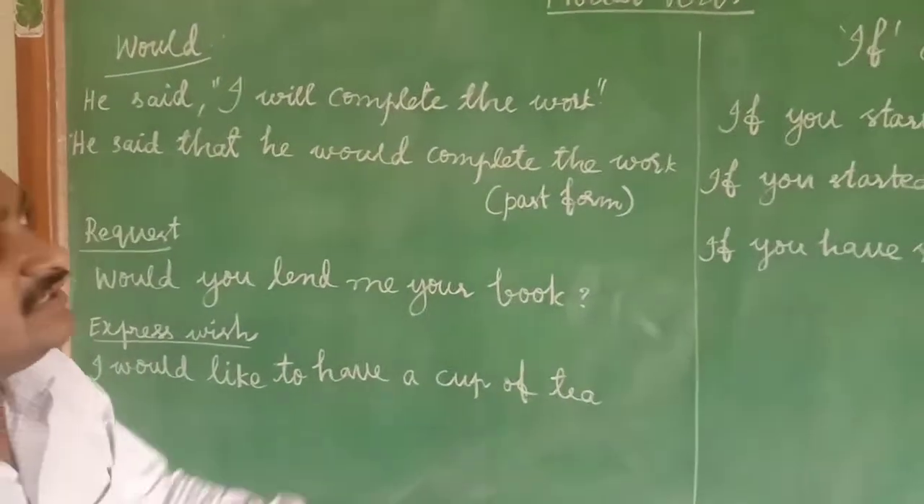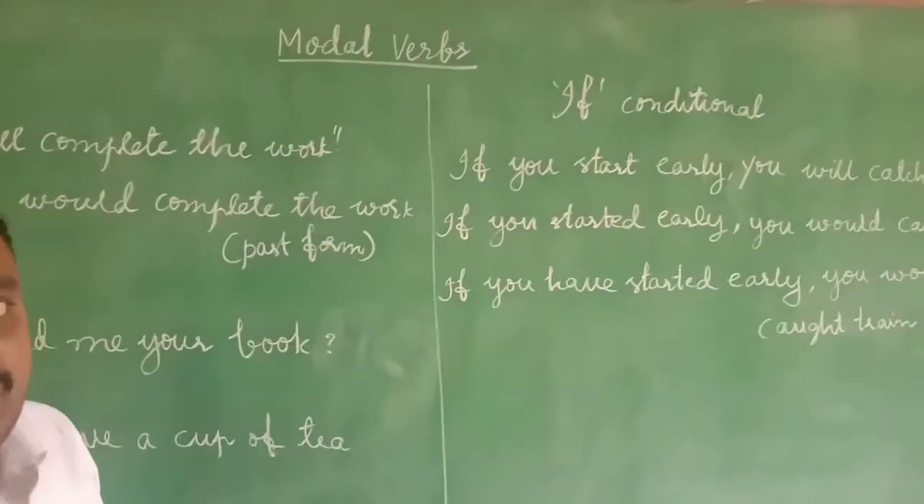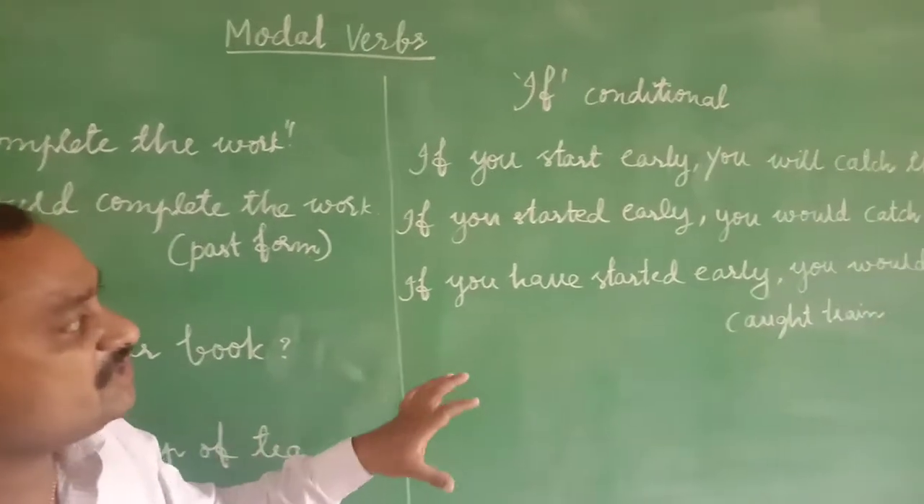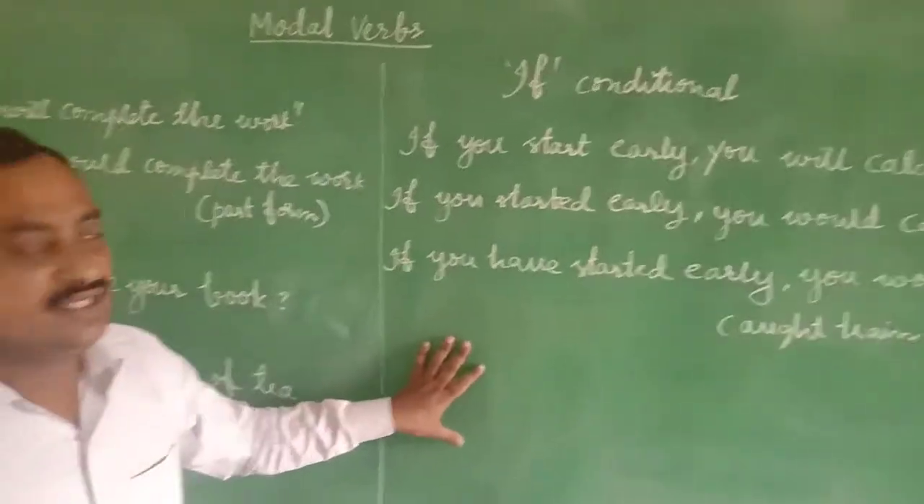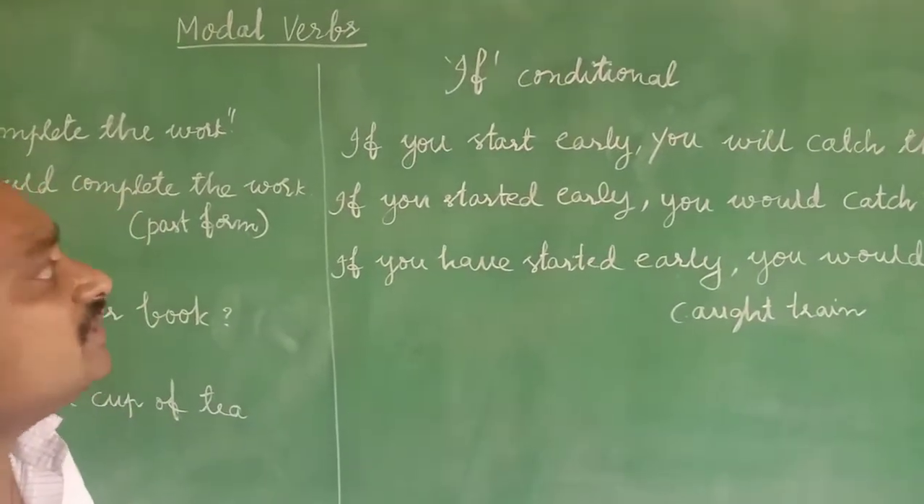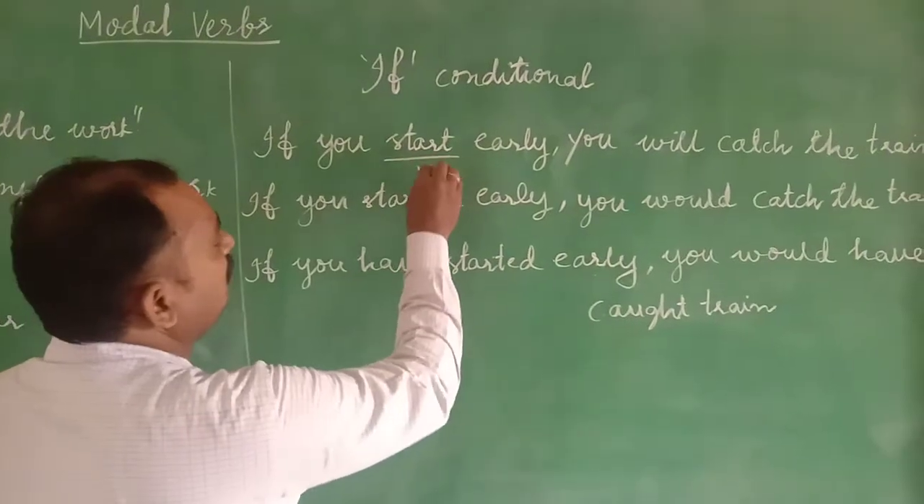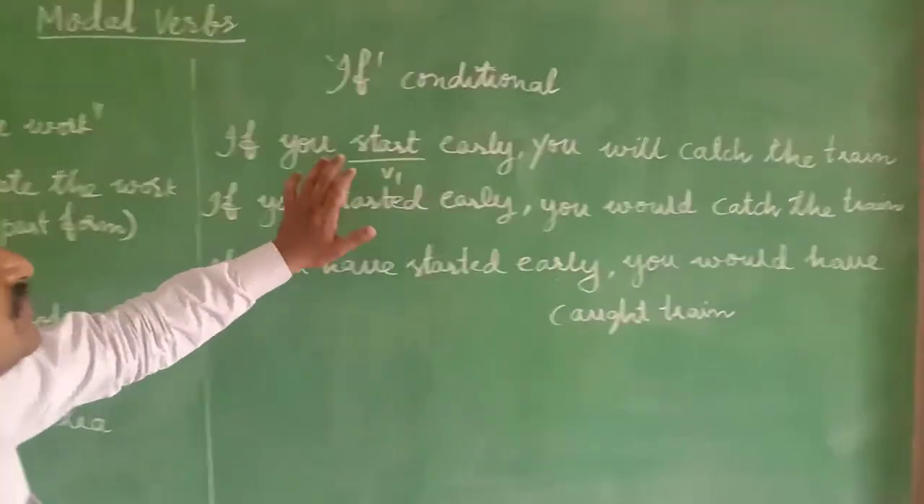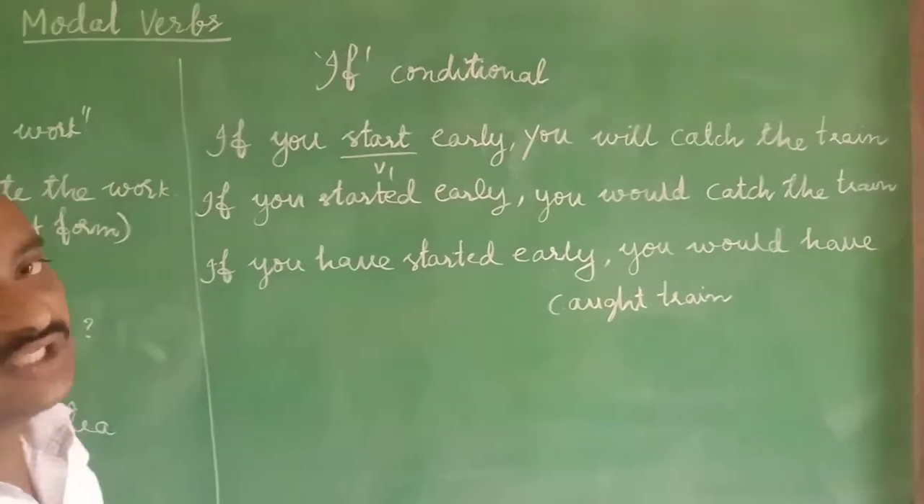Okay. In if conditional also, in if clause, we can use the will and would. How the will be changed into would in that if conditional, that we will observe. If you start early, you will catch the train. Here the verb first form is there. That's why here the will comes. This is the first type of if conditional.